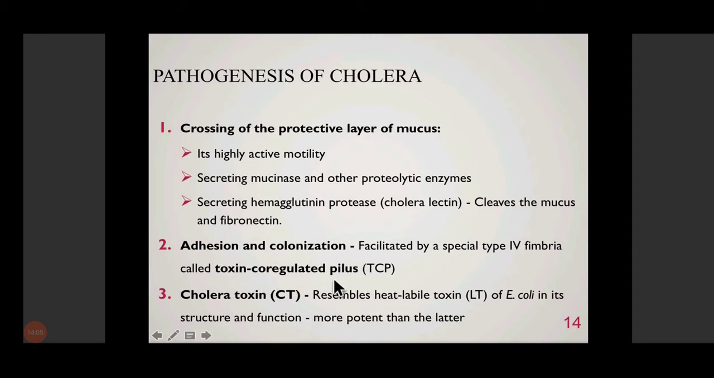Co-regulated means this pilus is co-regulated along with the toxin, the cholera toxin. The same genes which regulate toxin production also regulate this pilus, hence it is known as toxin co-regulated pilus. Then the third most important factor is the presence of cholera toxin, which actually results in the various clinical manifestations of the disease. This toxin resembles the heat labile toxin of E. coli in structure and function, but is much more potent than the LT of Escherichia coli.